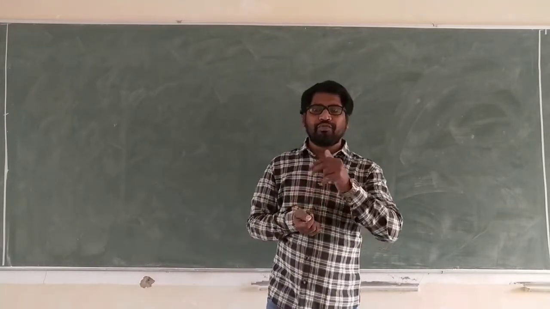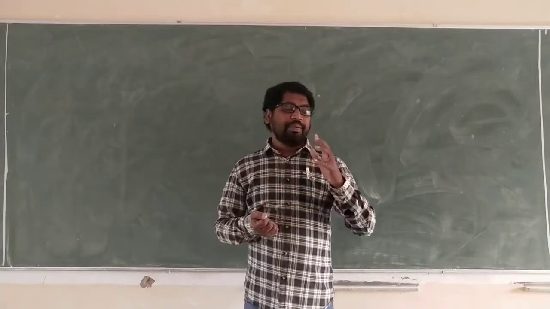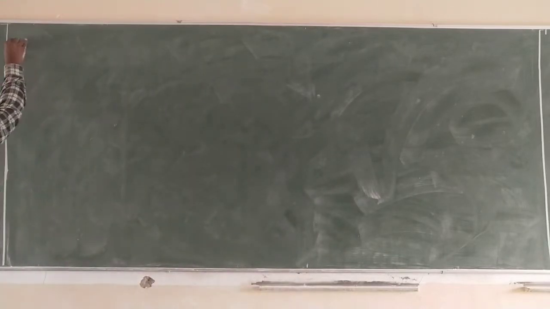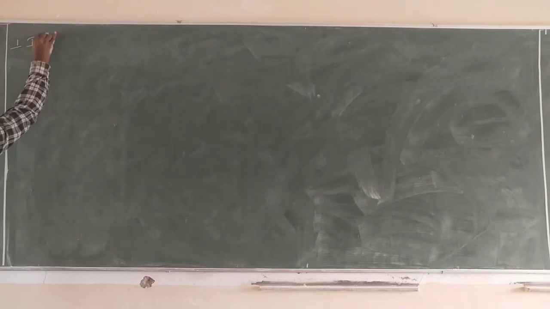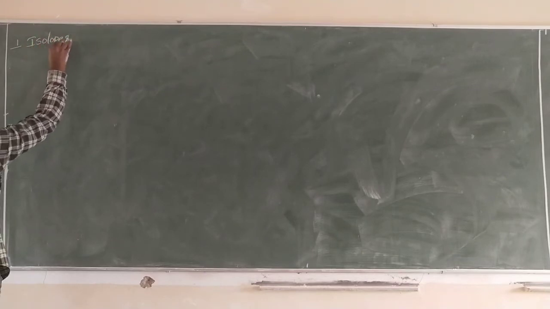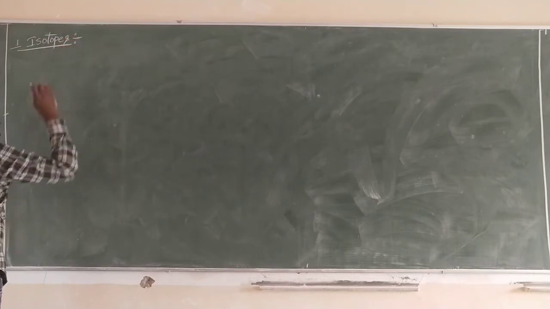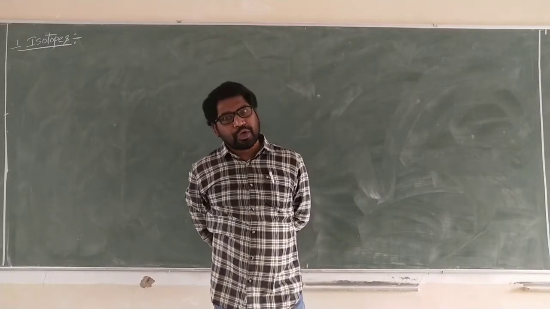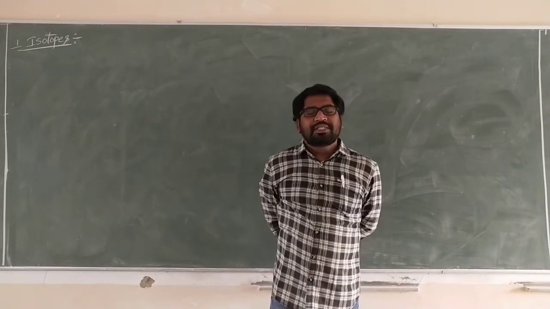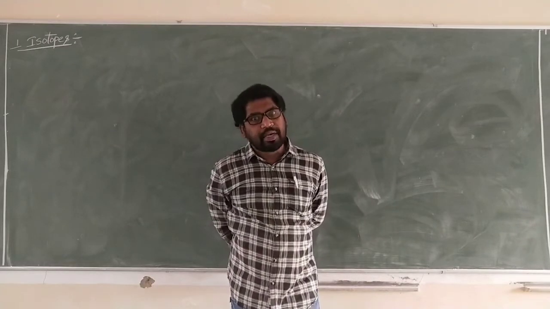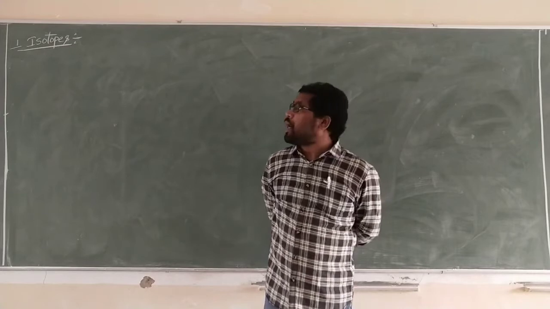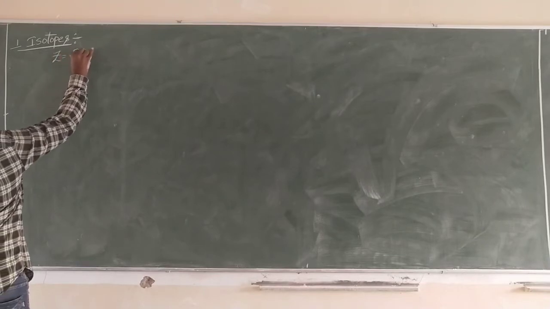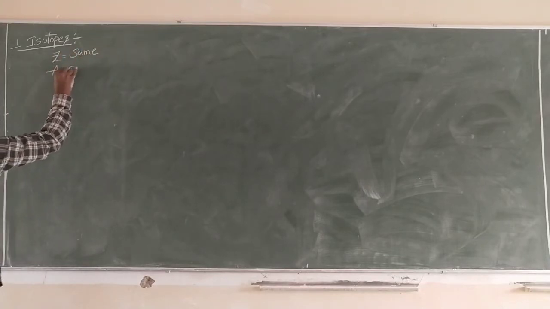Already discussed. Now we go for classification of elements. The elements are classified into 5 groups. First one is isotopes. The nuclei having the same atomic number, different mass number are called isotopes. Same atomic number Z, A different.